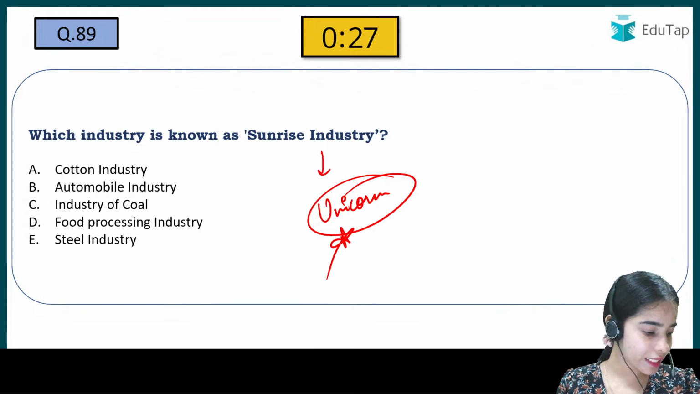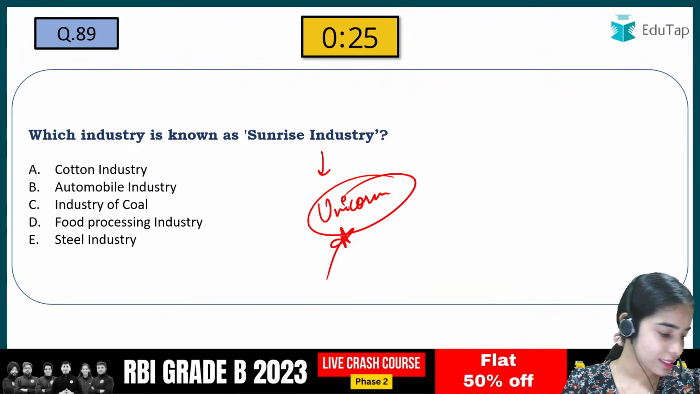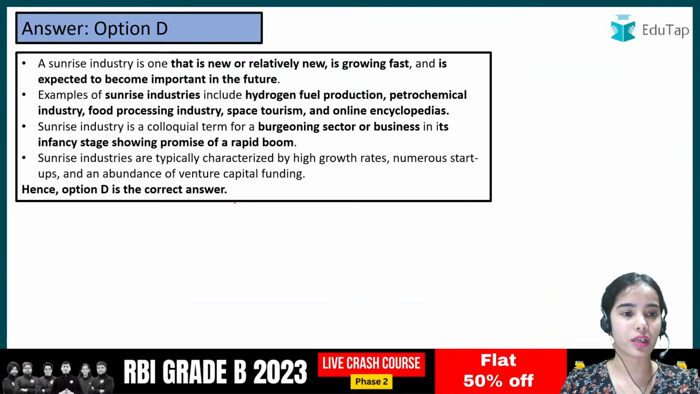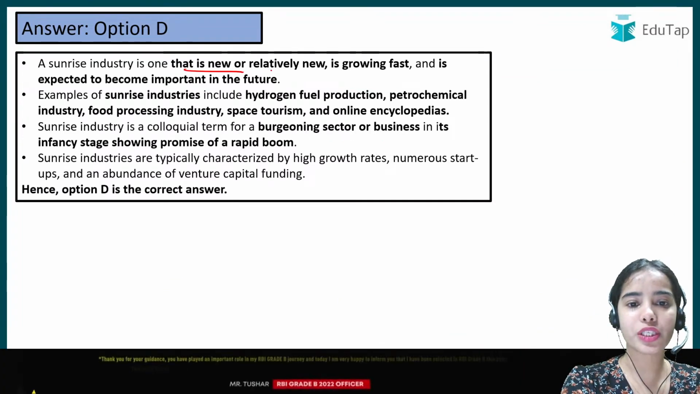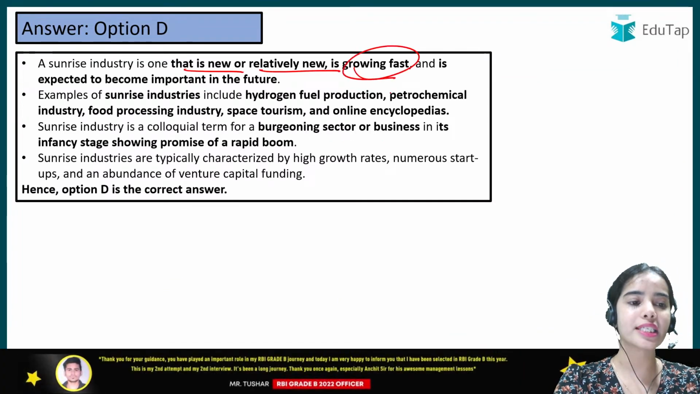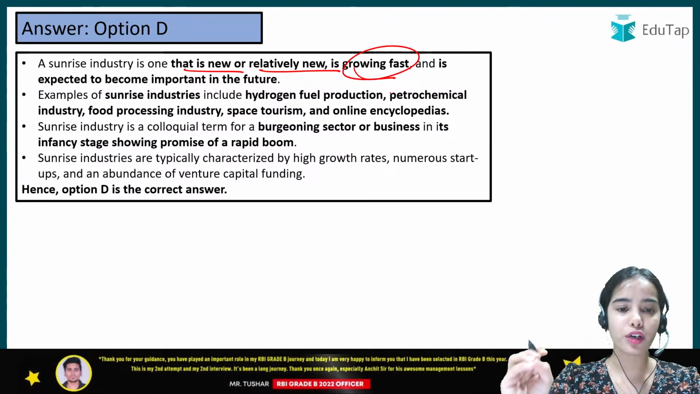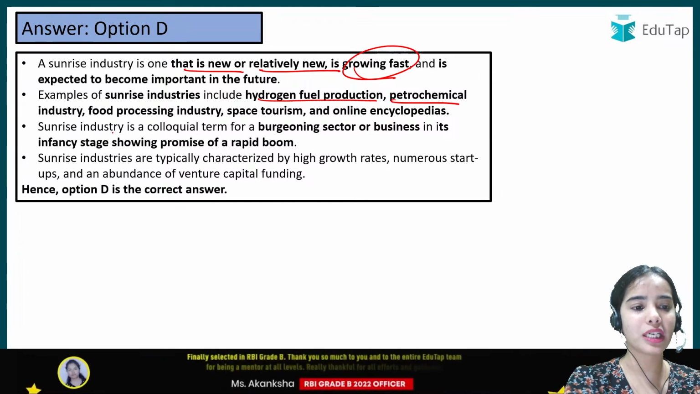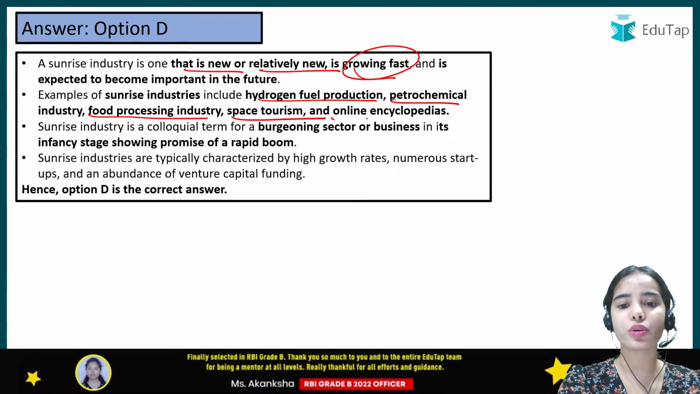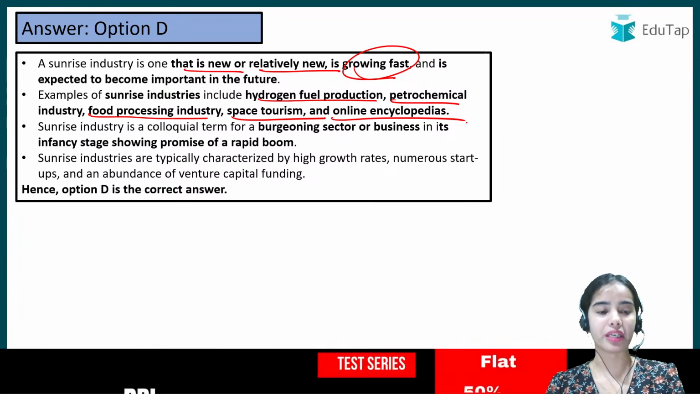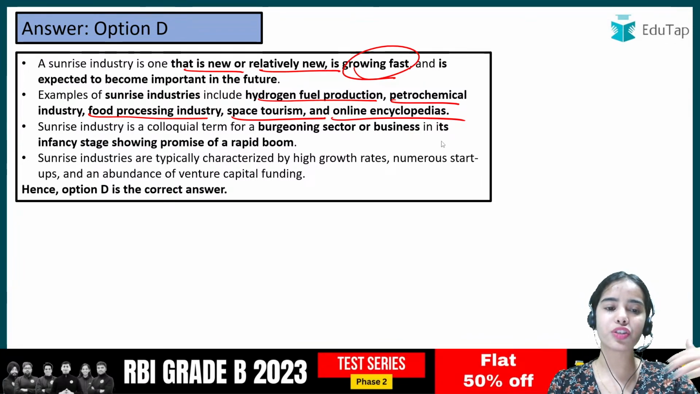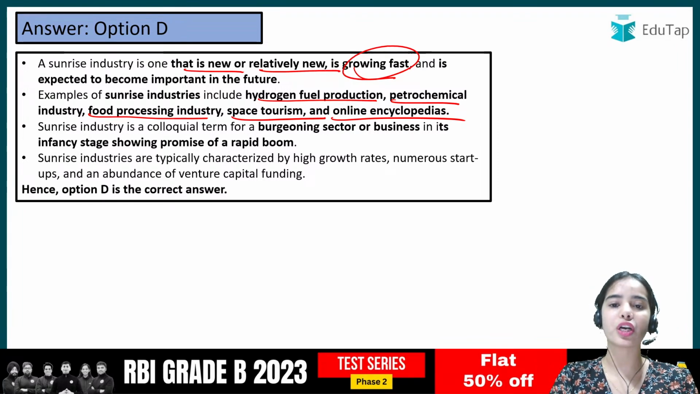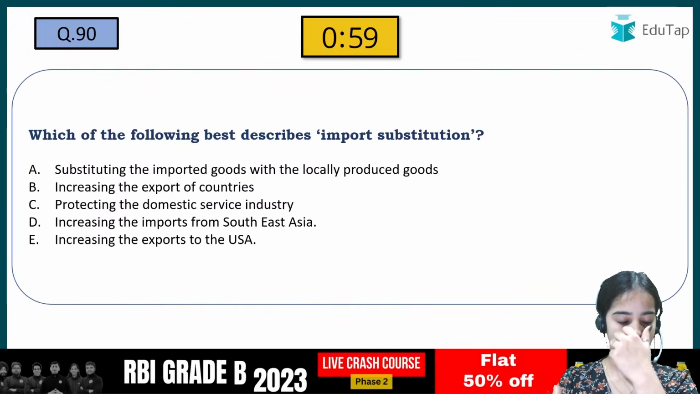So Priyanka is saying D. Yes. Rohit is also saying D. It is actually the food processing industry. So a sunrise industry is one that is new or relatively new, is growing fast, and is expected to become important in the future. So it is actually hydrogen fuel production, petrochemical industry, food processing industry, space tourism, and online encyclopedias. So for sunrise industry, just have the basic idea that they are the industries that are new or relatively new, which are growing very fast in the world.